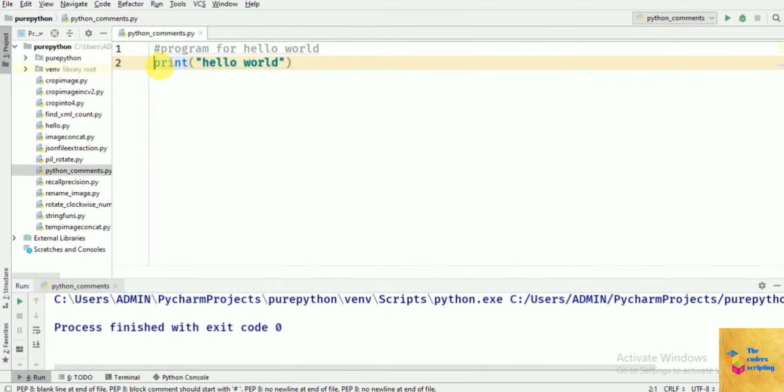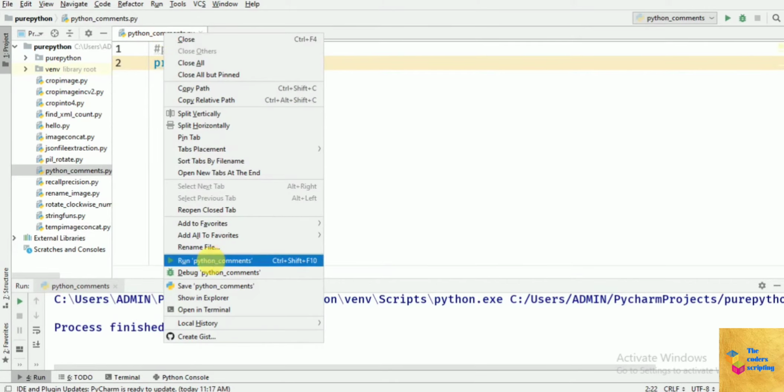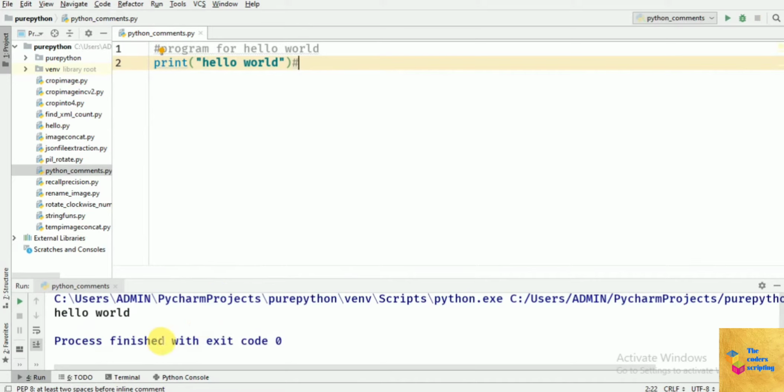Let's see if we can use the hashtag at the end of the code, if it comments out the code. So I will be running the program again. Okay, so it did not comment out the code when we are writing the hashtag at the end of a line. So this was the single line comment.